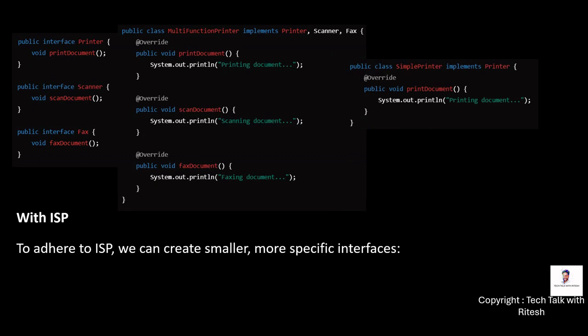Now let's see with ISP. To adhere to ISP, we can create smaller, more specific interfaces. Now we have created three interfaces: printer, scanner, and fax. Wherever we want to use them, we just need to implement them. For example, for the multifunction printer, since we need all those methods, print document, scan document, fax document, we will implement all the interfaces: printer, scanner and fax. Whereas in the simple printer case, we just need the printer interface because we just want to use the print document method. We can just implement this interface.